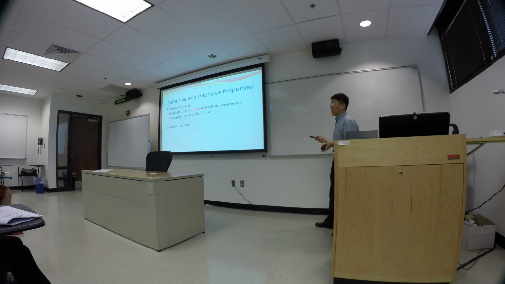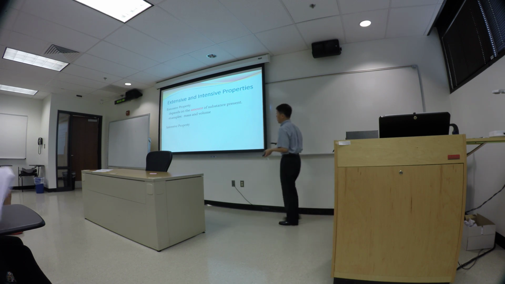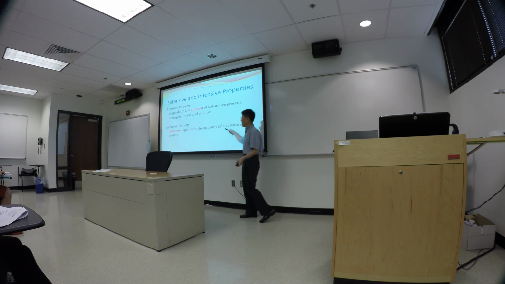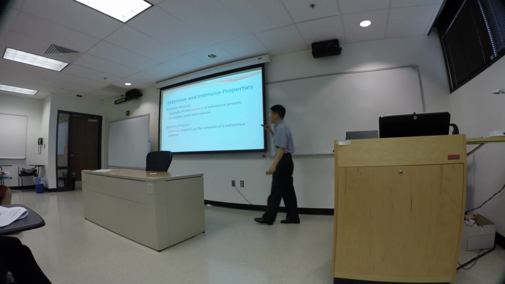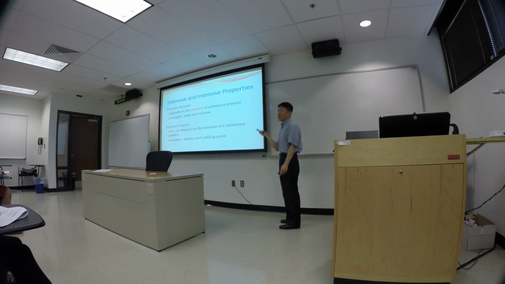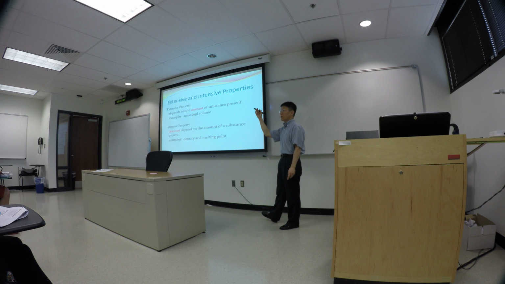Now there are certain things that do not depend on the amount of substance that we're studying, and that's what we call the intensive property. Intensive property does not depend on the amount of substance present. One example would be density. Density by definition, we will introduce in just a little bit, is the ratio between mass and volume.